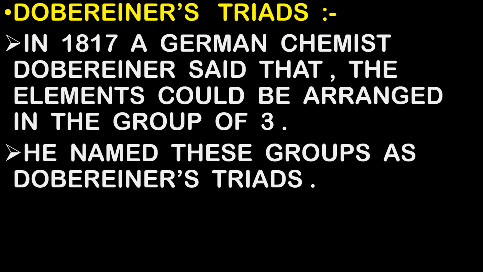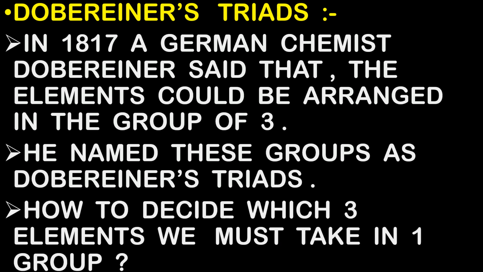But the question here is how to decide which three elements we must take in one group. I hope you understood the question. Whether we should take any random three elements in one group, or is there any rule that we must take only specific three elements in one group.